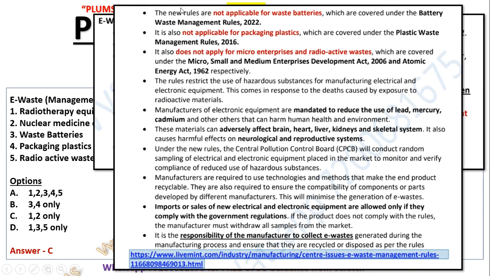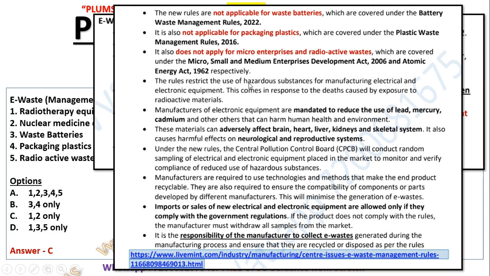Now this is not applicable for waste batteries, that is our option 3, because they have separate battery waste management rules 2022. It won't apply to packaging plastic, option number 4, because it is covered under the plastic waste management rules 2016. It also does not apply to micro enterprises, covered under the MSME Act, and radioactive waste, covered under the Atomic Energy Act. So there are separate acts for all these things. That is why they are not covered in the e-waste management rules 2022.